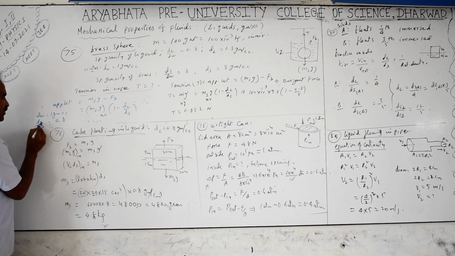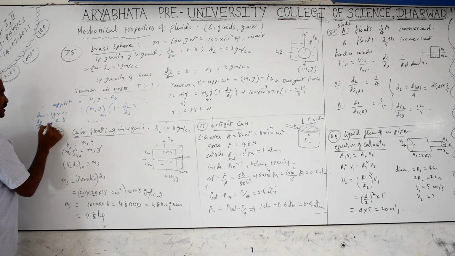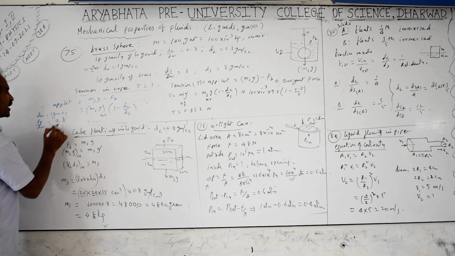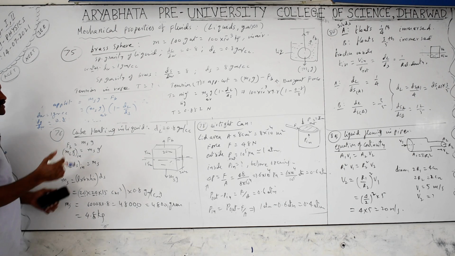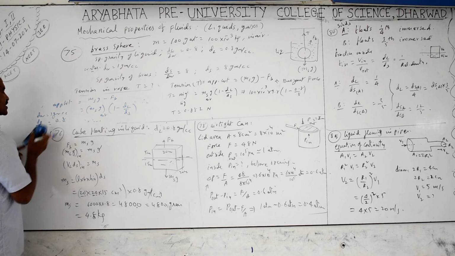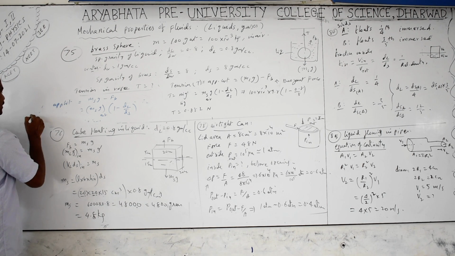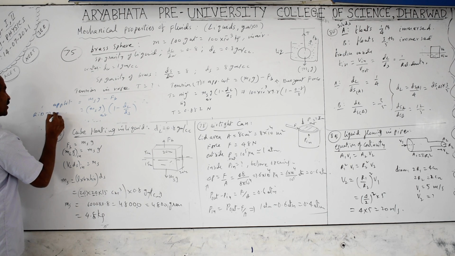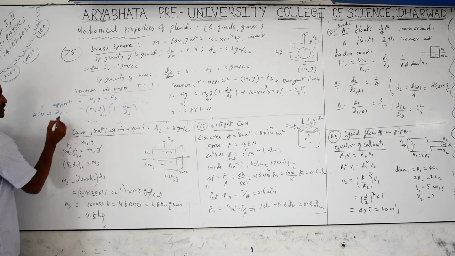So density of the solid divided by 1 equals 0.8, which means the density of the solid is also equal to 0.8. That point you have to remember to save time. Whenever you get the relative density, it is numerically equal to the density of the solid or any material. Relative density equals density only in the CGS system, not in the SI system.